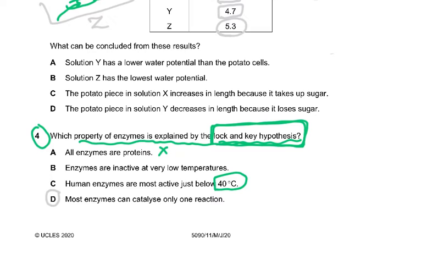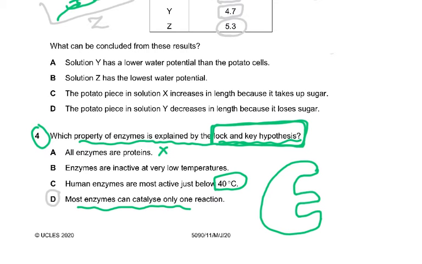So the lock and key is most enzymes can catalyze only one reaction. We say this is the enzyme and we say this is the active site. And then we say something fits into the active site and that something is the substrate. And this we say is the lock and key mechanism and the lock and key hypothesis, that the active site has a depression, just like a lock has a depression where the key fits. So most enzymes can catalyze only one reaction.